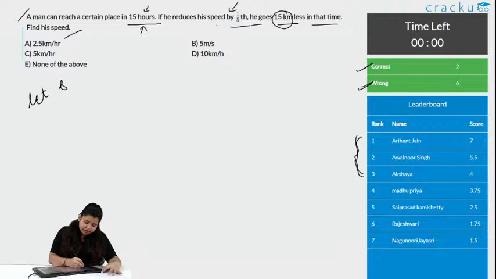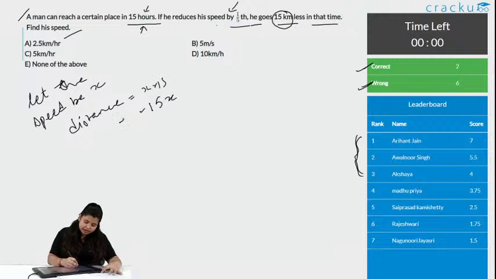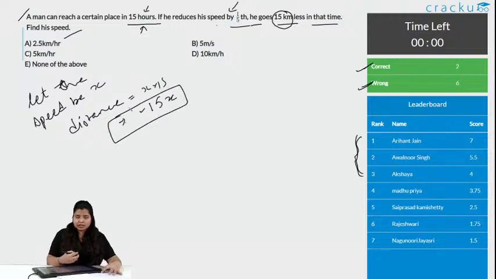Let the speed be x. Okay, so distance traveled is speed into time, so that is 15x. Okay, we got the distance he traveled originally when he had speed x.